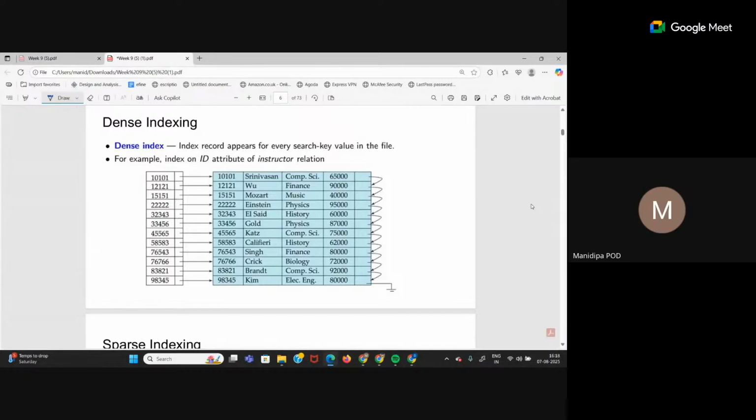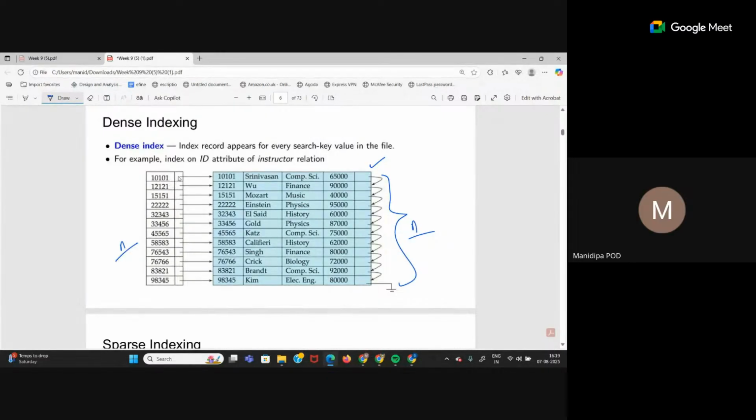Now dense index means that if I have a table which has 100 rows, the index table itself will have 100 rows as well. That means there is one index entry for every row in the table. Like in this example, if we have n number of rows here, the same n number of rows will also be present in the index file.